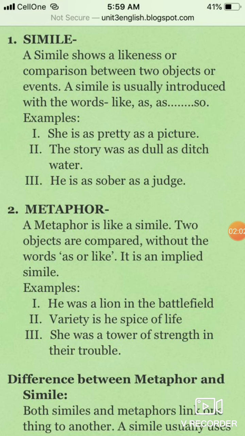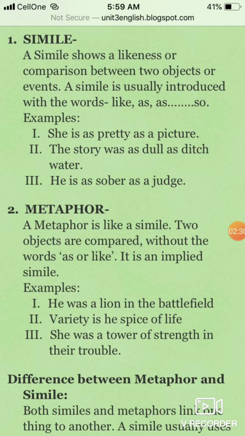The second poetic device is metaphor. A metaphor is like a simile. The two objects are compared without the word as or like. It is an implied simile. Actually, simile and metaphor look alike, but the one and only difference is that the words as or like are not used in the metaphor. Always remember that simile and metaphor differ only in the matter of words like as or so.